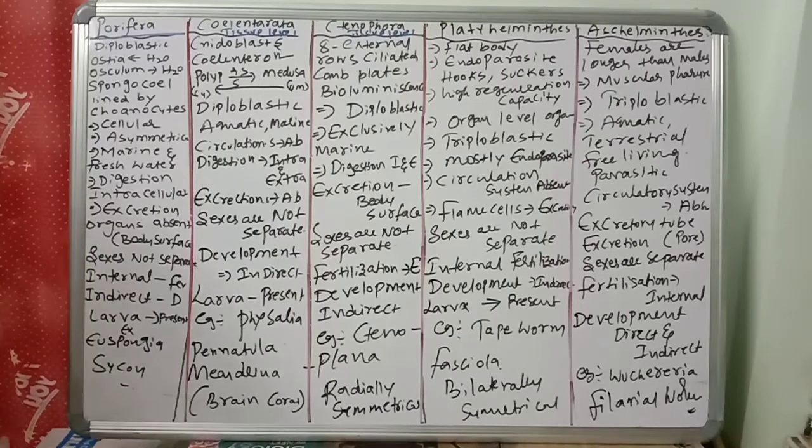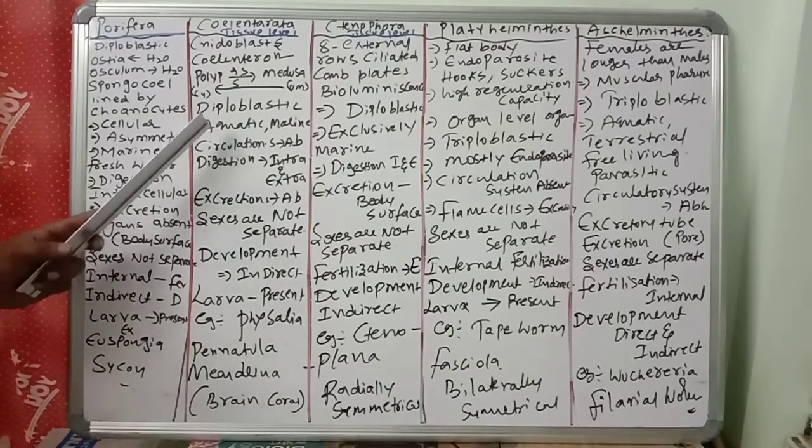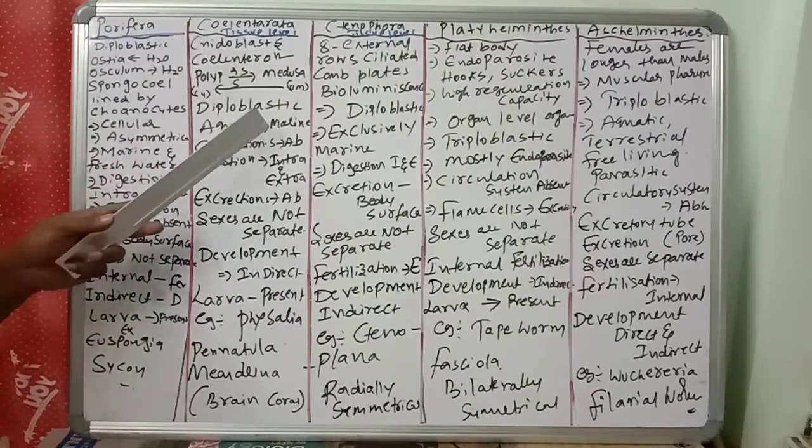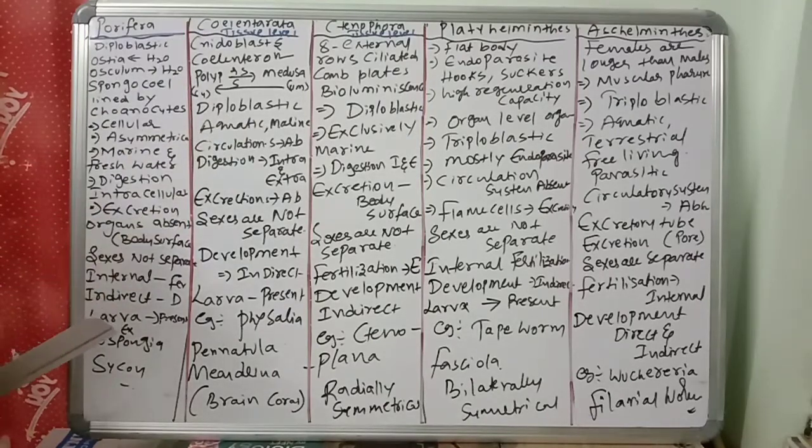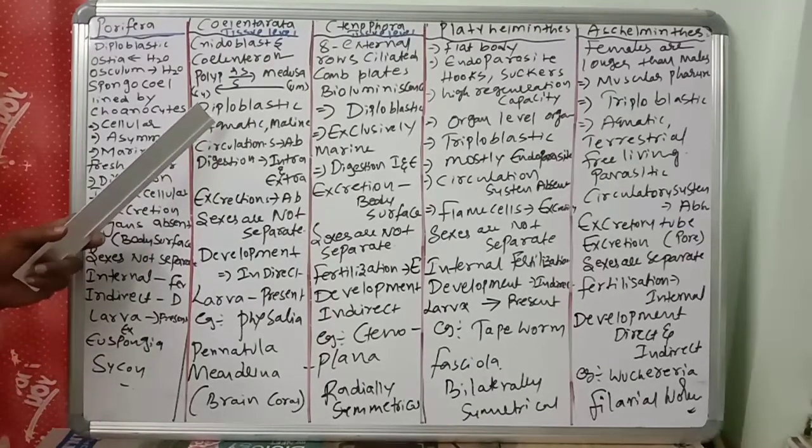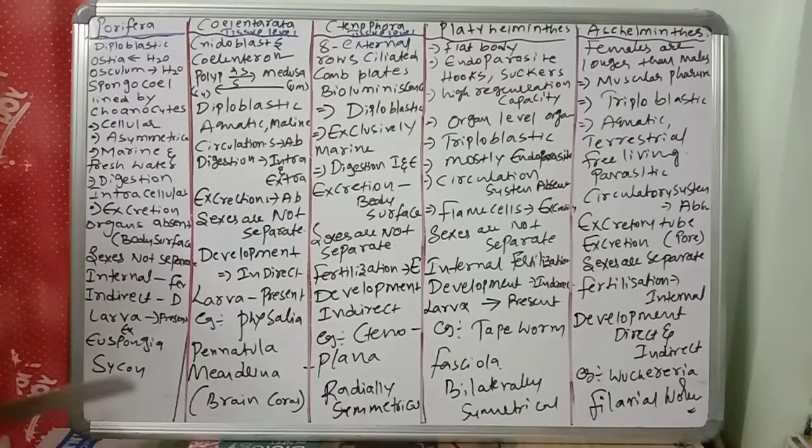Next, they live in aquatic habitats, mostly marine. So coelenterates are mostly marine. They are sessile or free swimming. Circulatory system is absent.